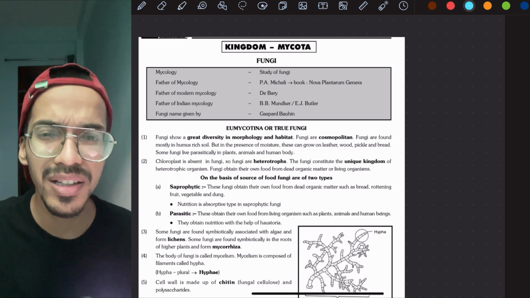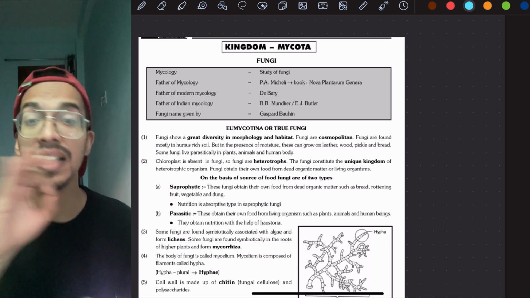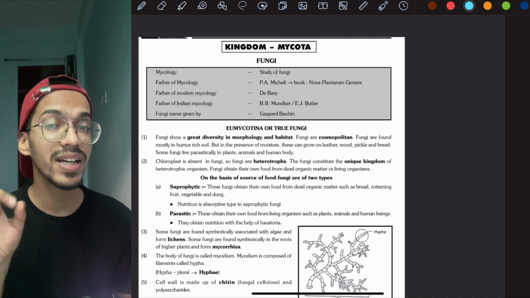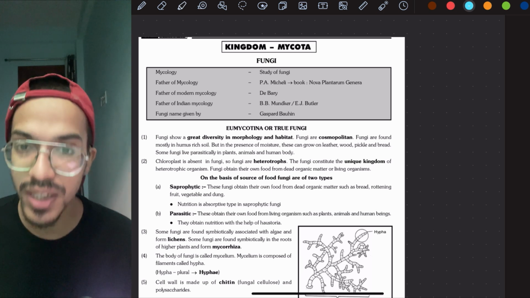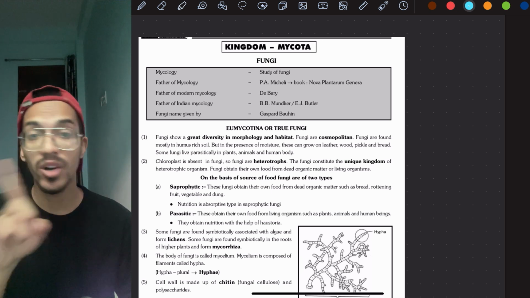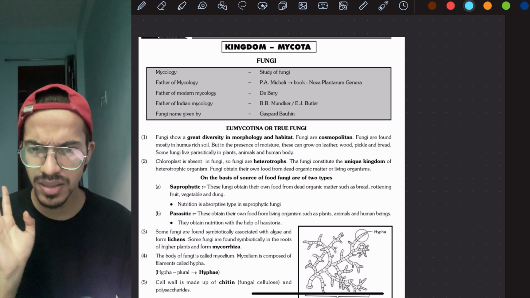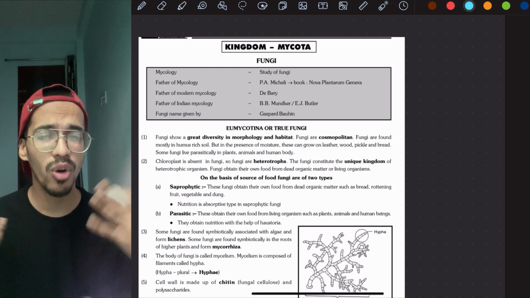What did you just say, sir? Kingdom Mycota, what is that? Well, if you don't remember, kingdom Mycota is the kingdom fungi. That's another name for the fungi, that is Mycota. So Monera and Mycota are not the same. A lot of students might make this mistake, and since the pattern is evolving, this will happen.